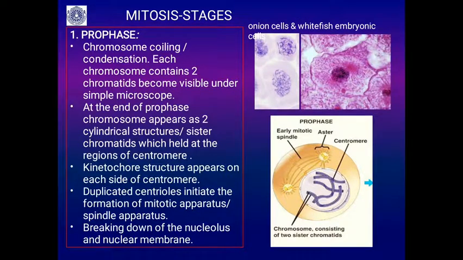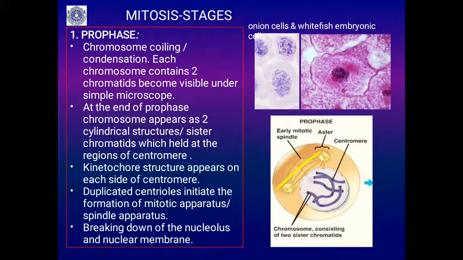Then already you will find another process, what you see in this picture. There are already duplicated centrioles. They start to move apart, and they are in the process of organizing the mitotic apparatus, or spindle apparatus. I'll talk about the details in the end of this video. Then at the end of the prophase there is a breaking down of the nucleolus and the entire nucleus structure and nuclear membrane, releasing the condensed chromosomes into the cytoplasm.